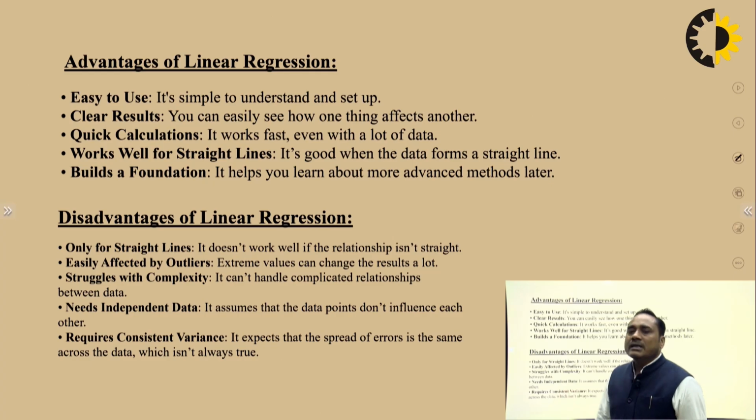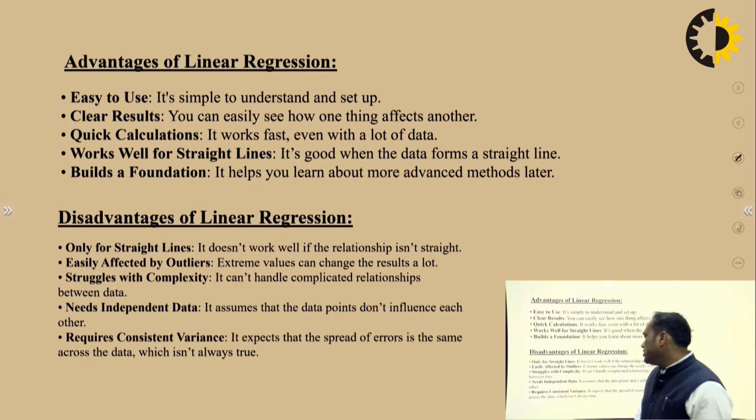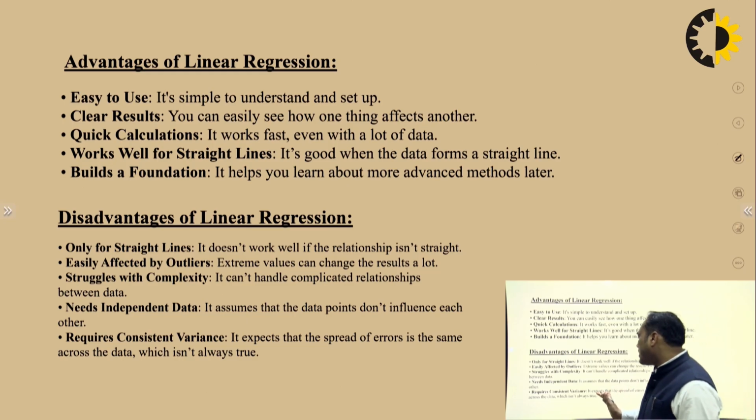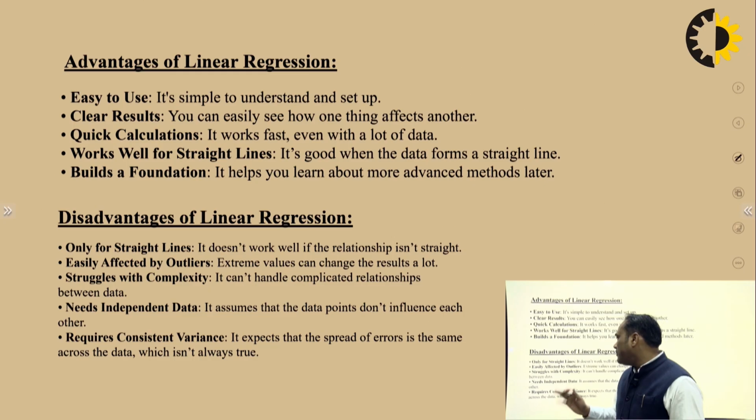So consistency issues generally occur. This type of disadvantage also occurs in linear regression.